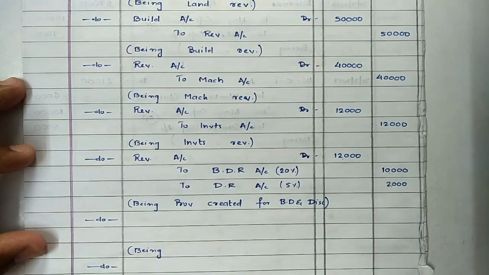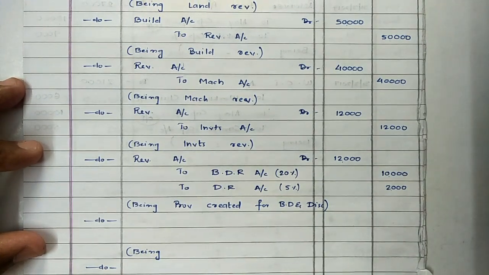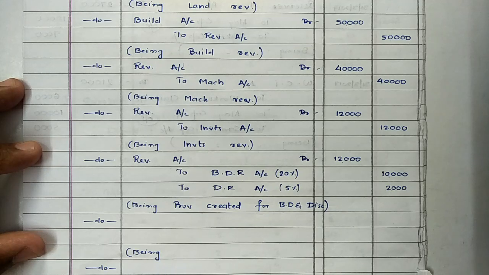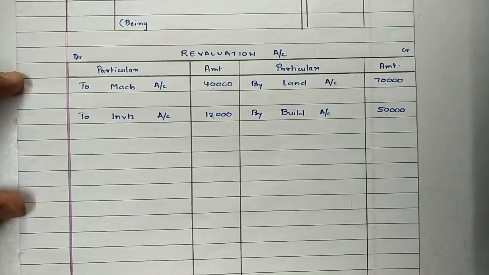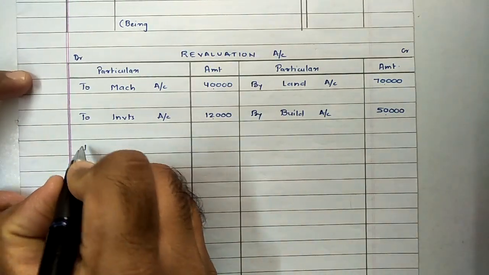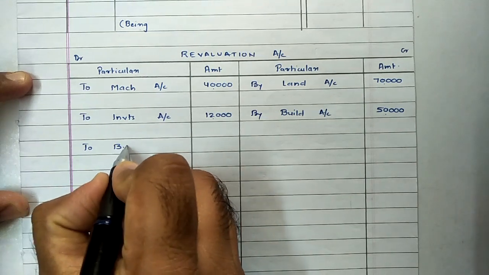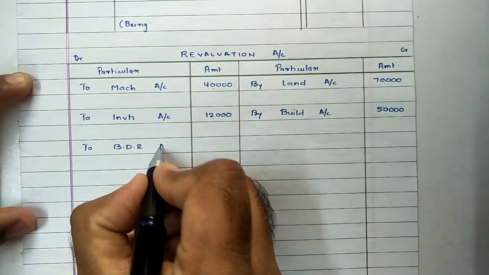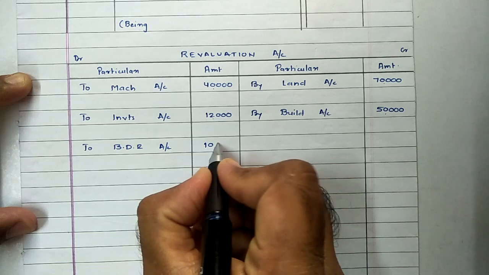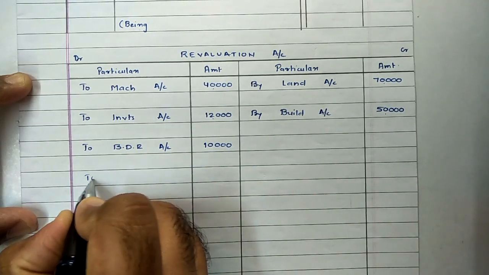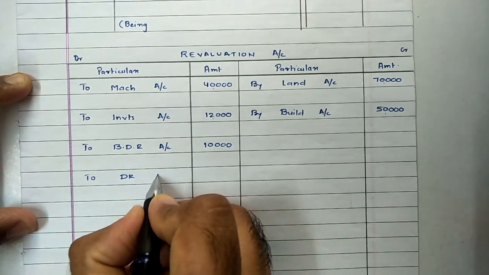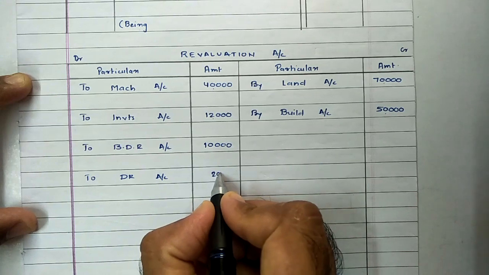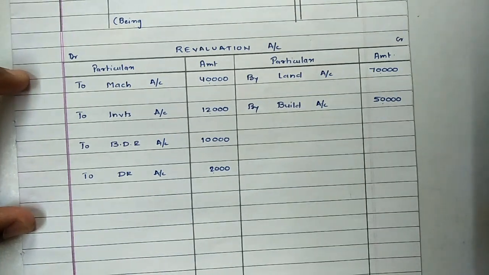And again posting of same into revaluation account. Entry is revaluation to bad debts reserve and to discount reserve. So on debit side of revaluation, to bad debts reserve, which we calculated at rupees 10,000, and to discount reserve, which we calculated at rupees 2,000.